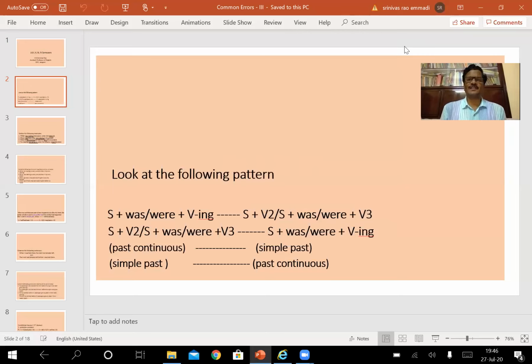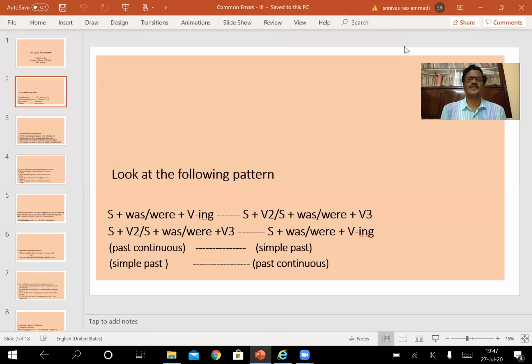So with this combination of past continuous tense and simple past tense, we come across a number of occasions where we use this kind of pattern. One important point we have to remember here is the sentence may begin either with past continuous tense and the other clause may be in simple past tense, or the sentence may be reversed. That is, it may be started with simple past tense and the following tense may be in past continuous tense.